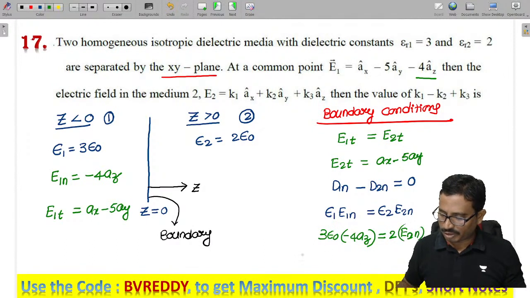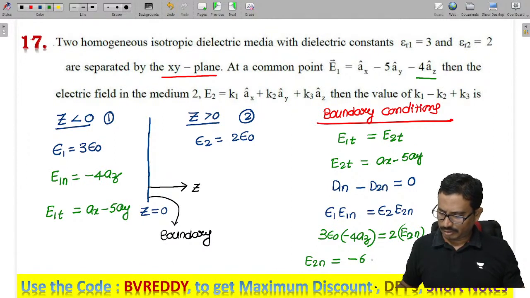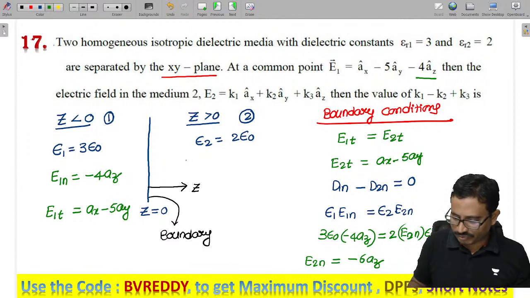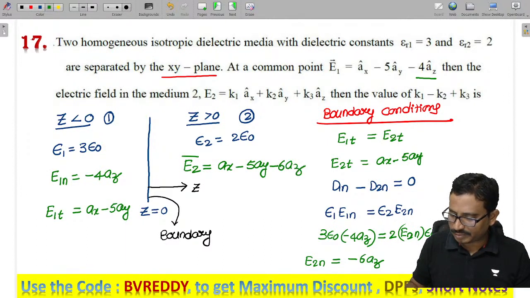From this, E2n equals minus 6 AZ. So the E2 vector is AX minus 5AY minus 6AZ.